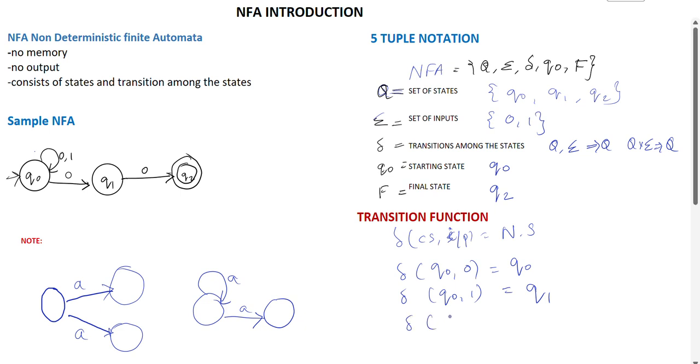Del of Q naught comma 0 actually goes to Q naught and Q1 here, so you can represent it like this: Q naught, Q1. And Q1 on receiving an input 0 moves to Q2. And Q2 has no transition, so we can leave it or give it as null.